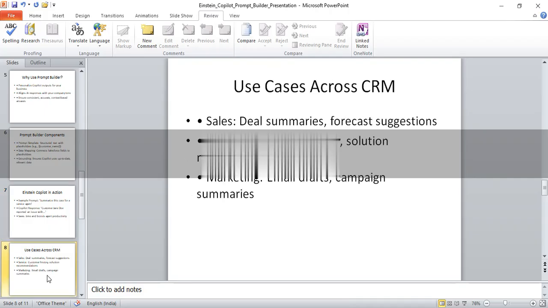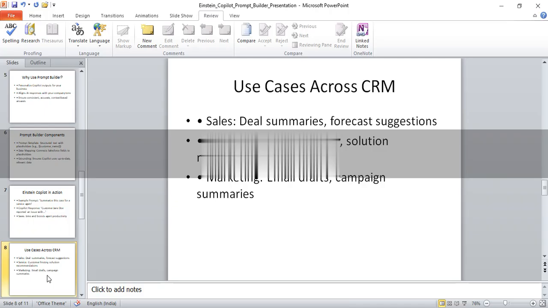So these are the use cases that I'll give you for an exact project now. Sales: deal summary, forecast suggestions. Service: customer history, solution recommendation. Marketing: email drafts, campaign summaries. So these are the use cases where we use deal summaries, meaning any deal which is cracked will come into the picture. Forecast suggestions, when the forecasting is done. Service, when it comes into the picture, it's customer history, solution recommendation.